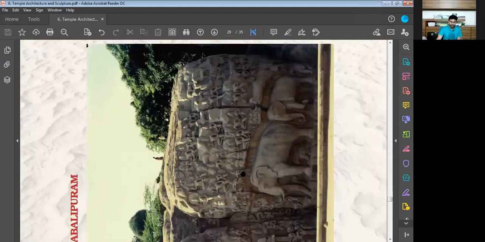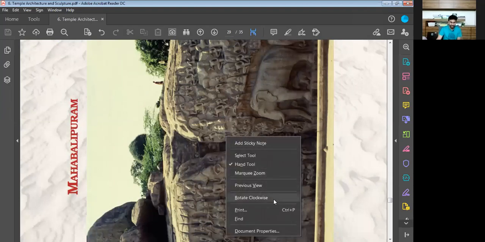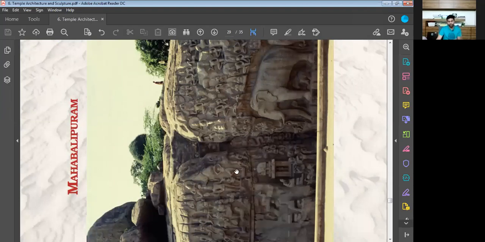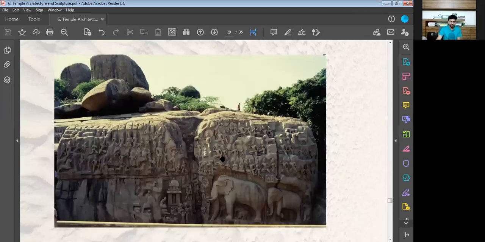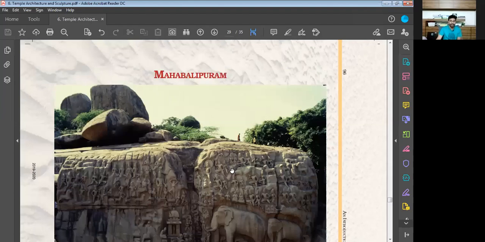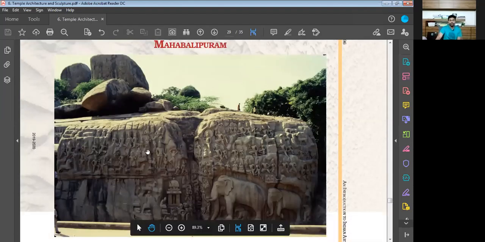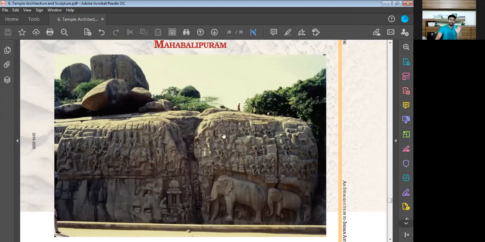We can scroll down a little more. I guess some more images are there, so we can simply go through the images that we find over here. This is an image from Mahabalipuram. Here Mahabalipuram means we have talked about Mamallapuram. So this is the same place.